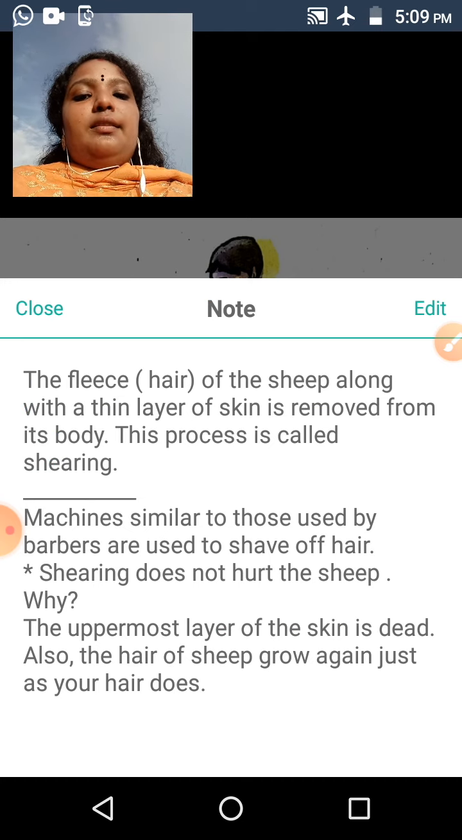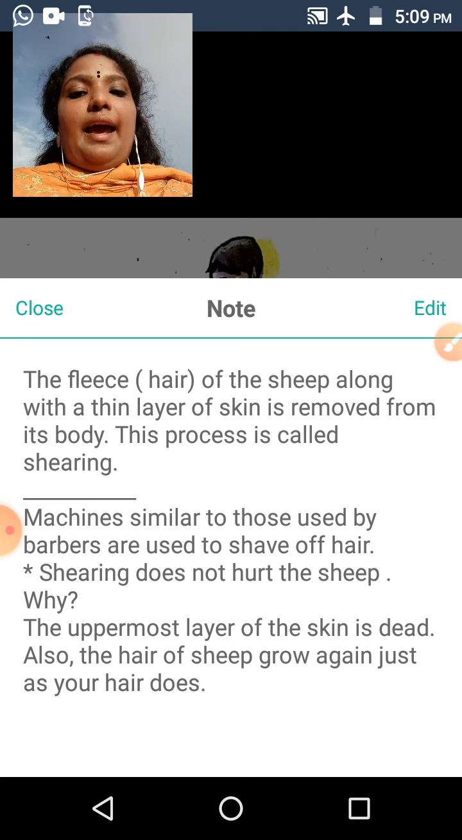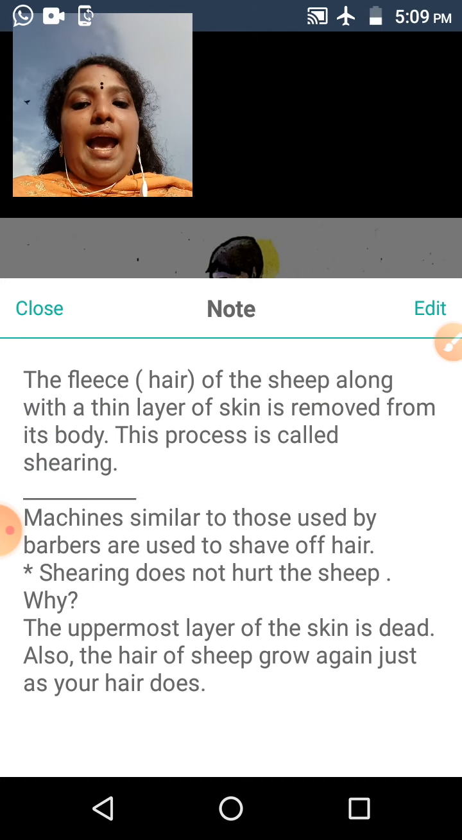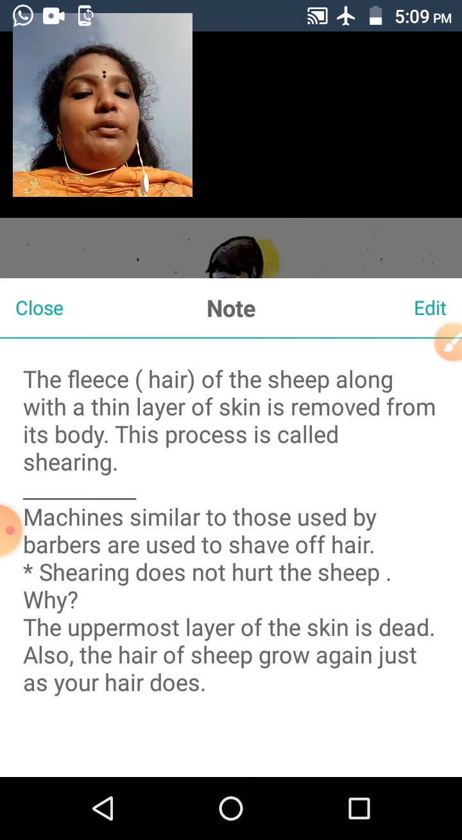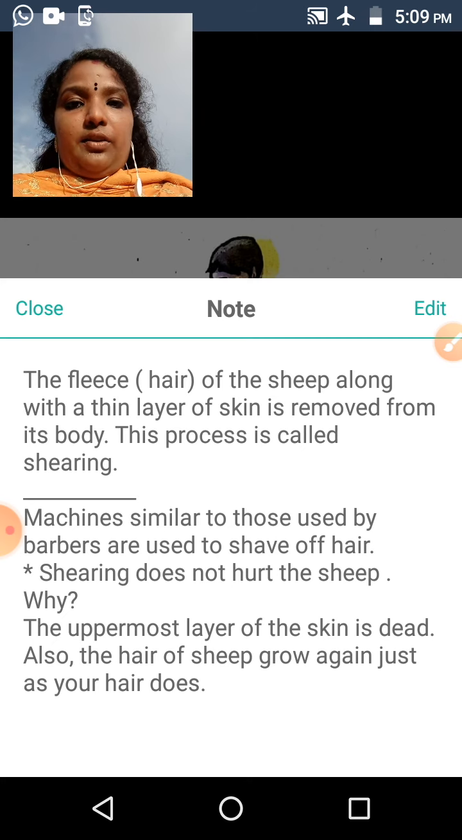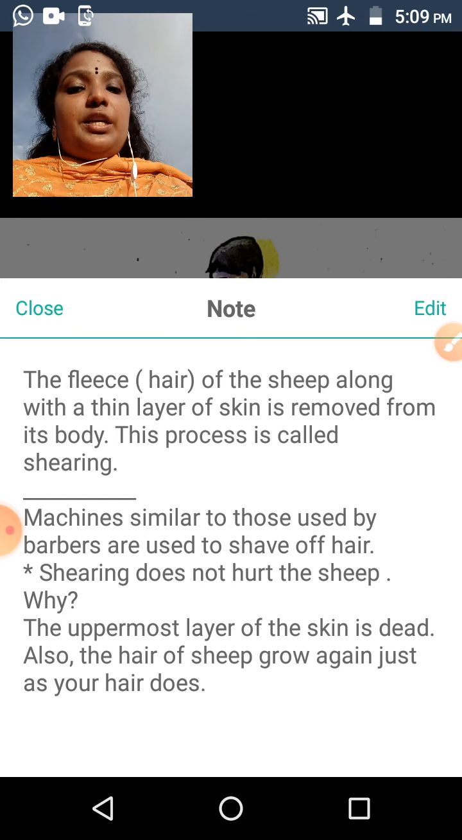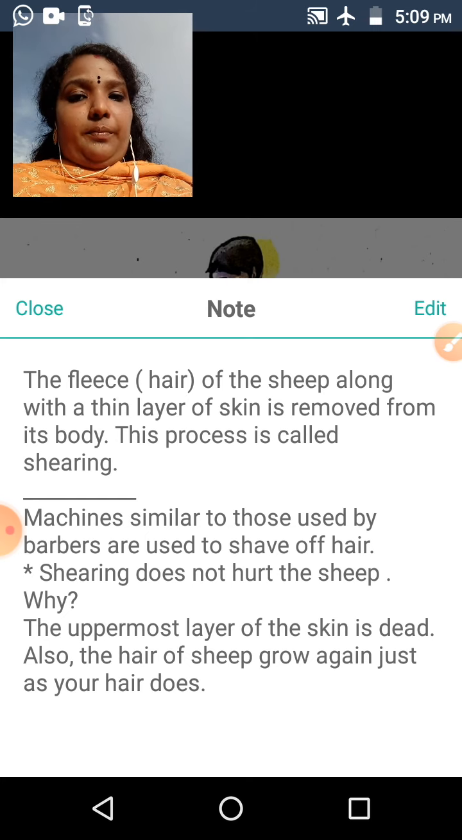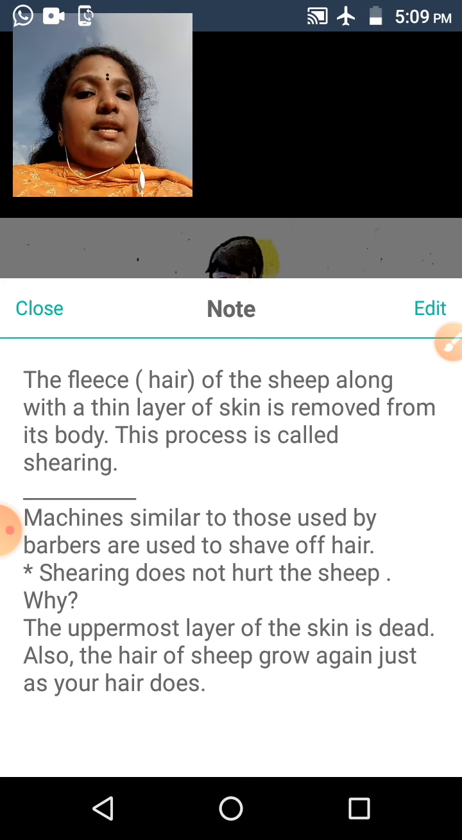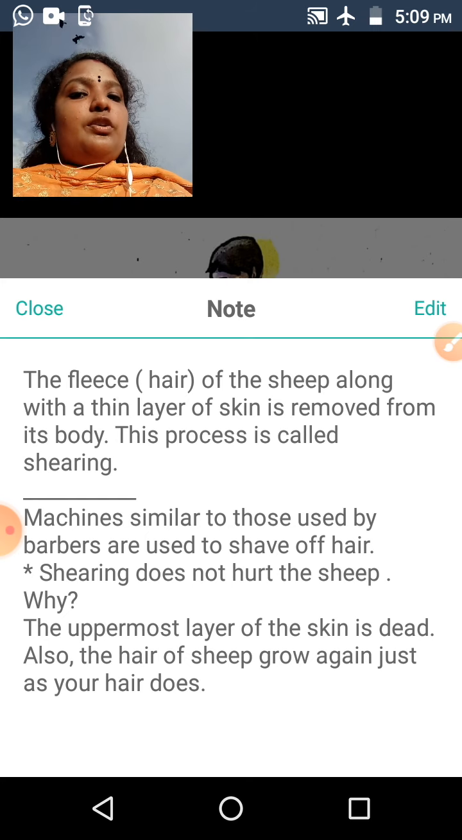The fleece or hair of the sheep, along with a thin layer of skin, is removed from its body. This process is called shearing. Shearing means removing the sheep's hair from its body.